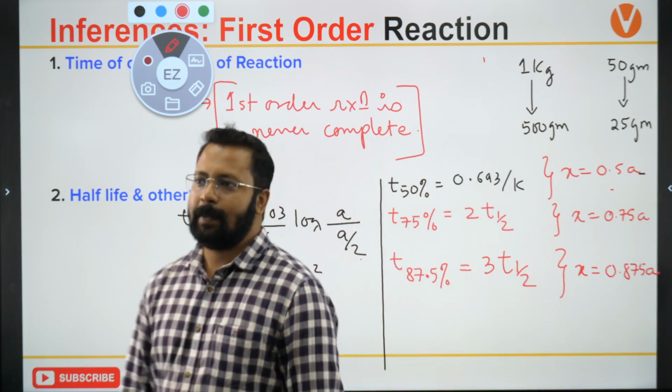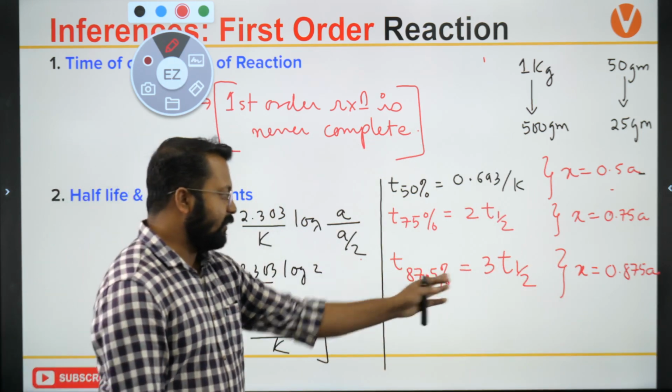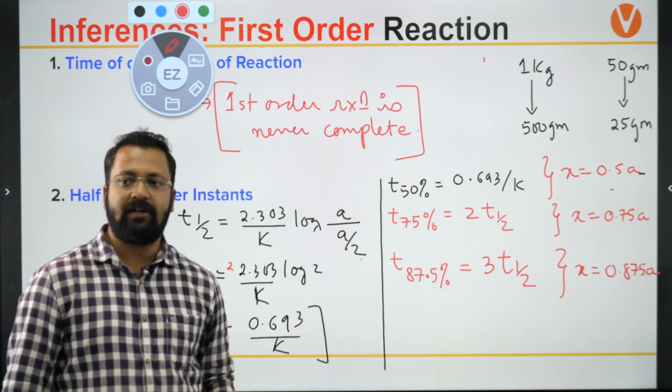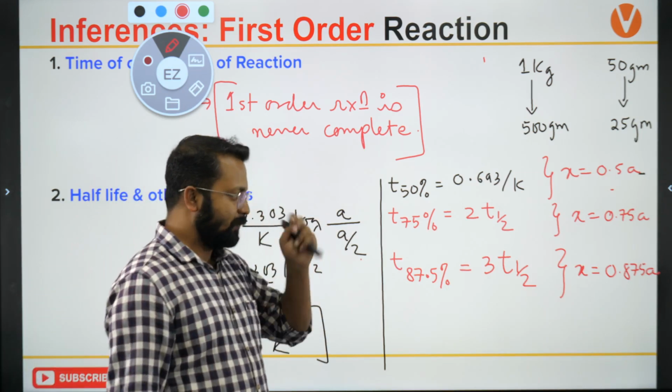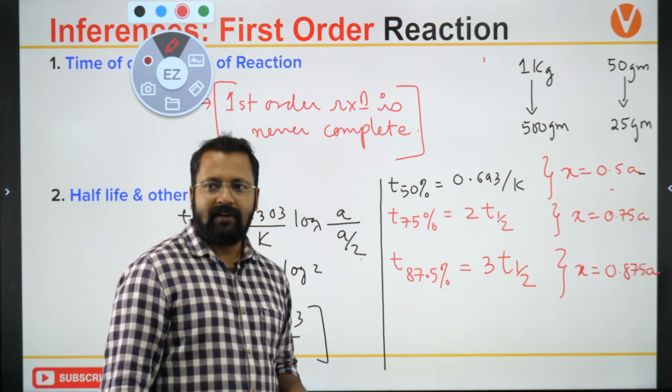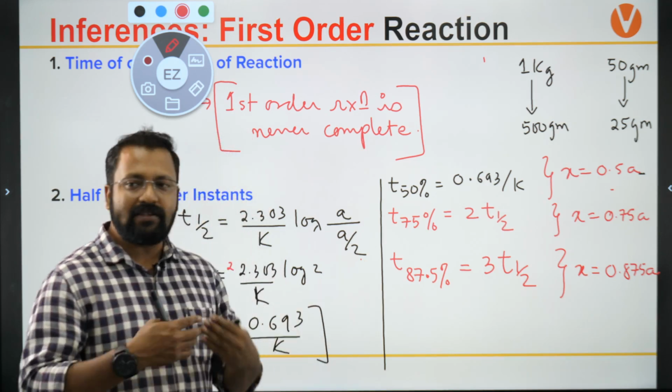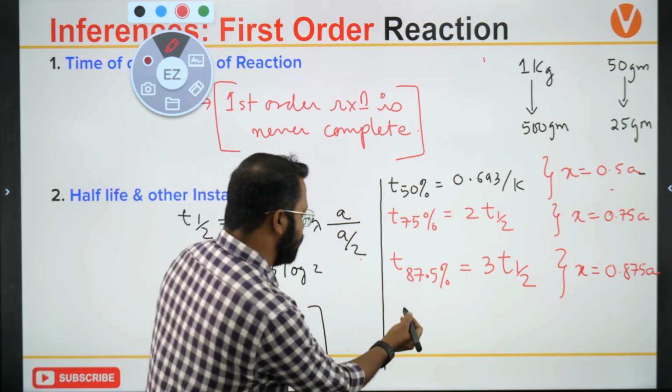I will get this as 3 times of T half. T 87.5% is 3 times of T half. Can you see that the time is increasing but the amount is not decreasing?